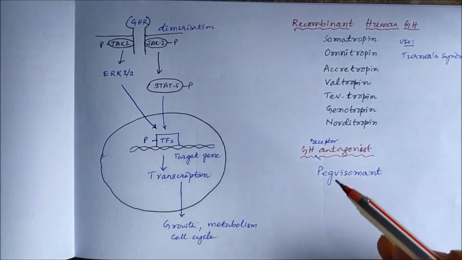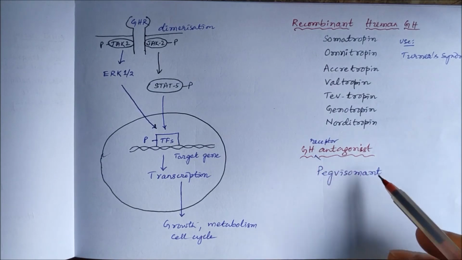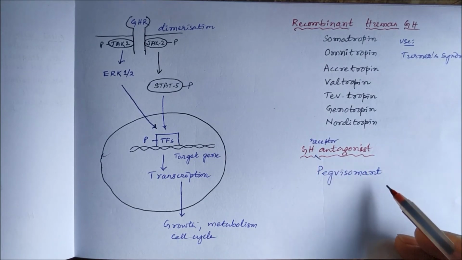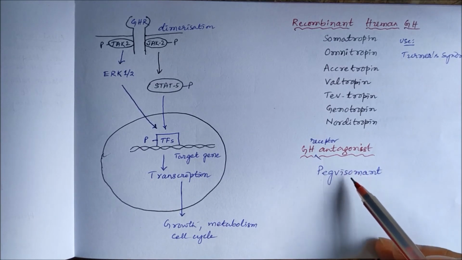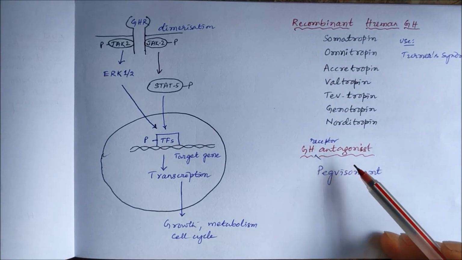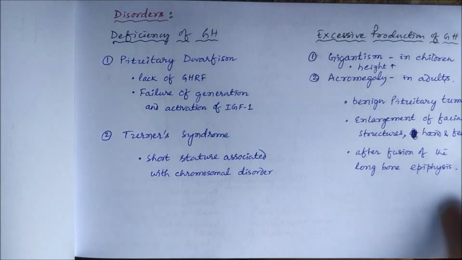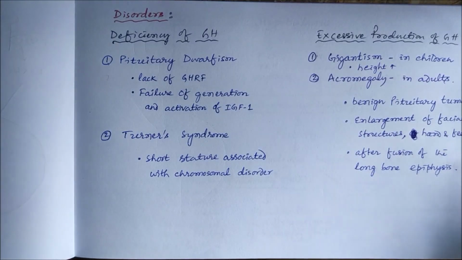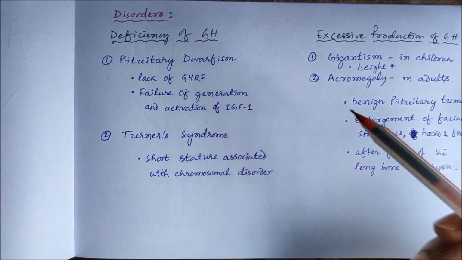And we can also use the recent drug, this is growth hormone receptor antagonist, pegvisomant. This inhibits the action of growth hormone, and this is a growth hormone receptor antagonist. So these are all drugs acting to either increase or decrease the release of growth hormone.